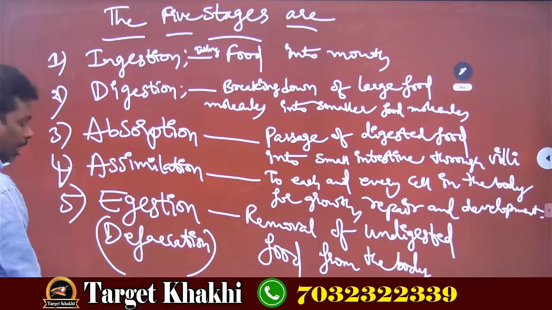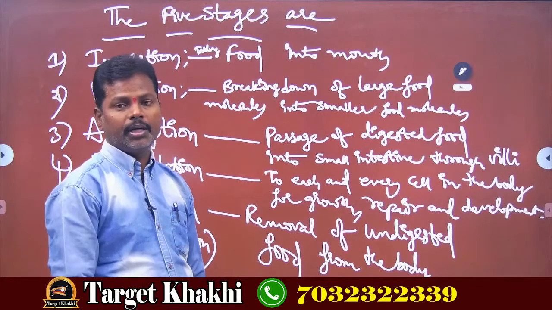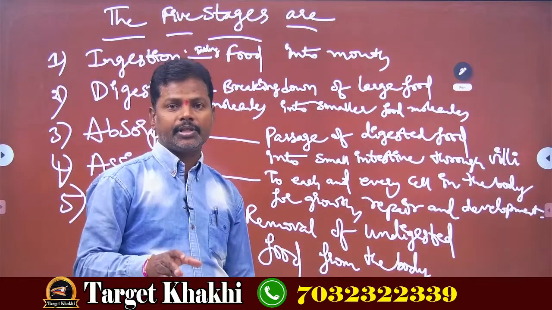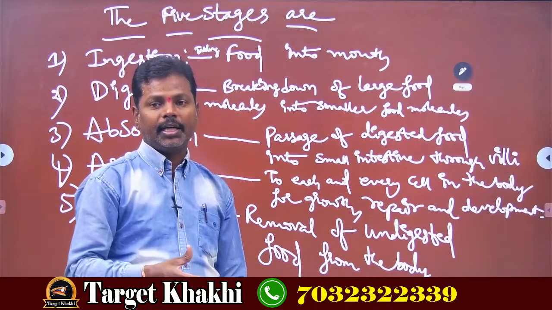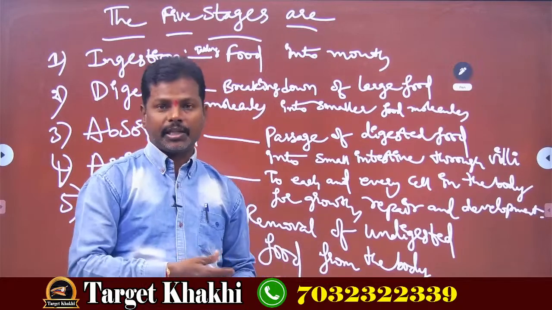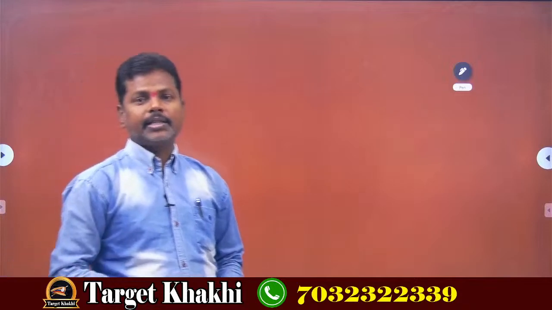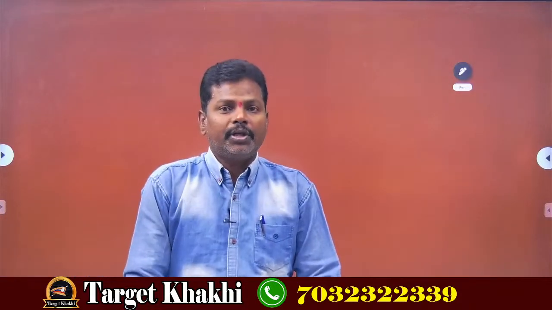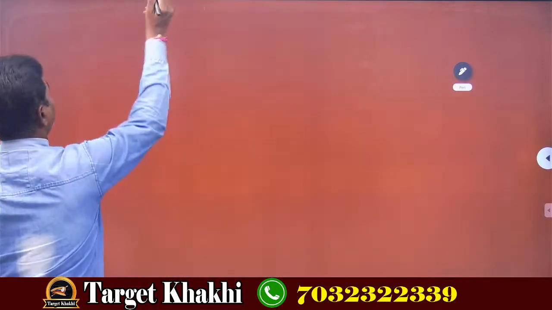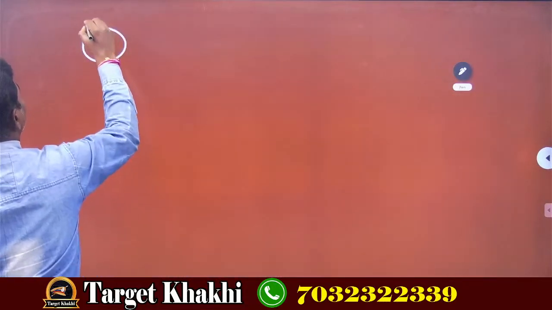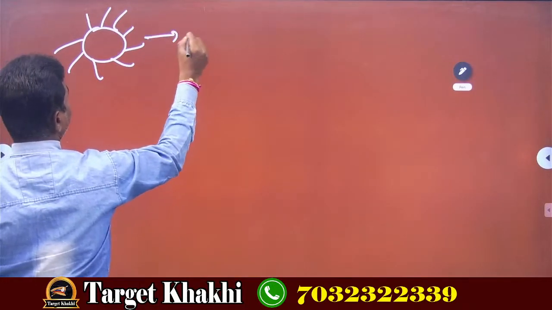Okay, I hope you can understand what I taught from the previous class until now. So we discussed only the human digestive system, the digestion process, the importance of nutrients in our body, and how many types of nutrition there are. The next topic is how food is prepared by plants in nature. You have to know this well first. The major source of energy is nothing but solar energy.